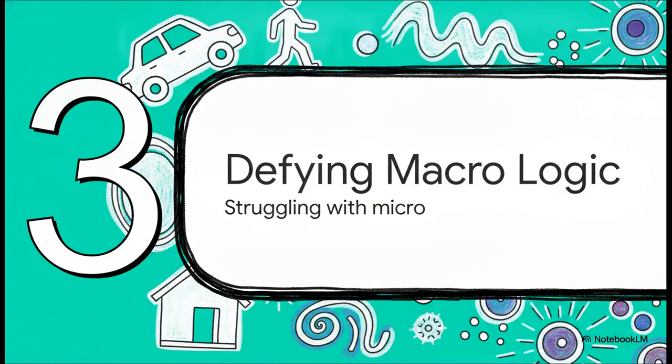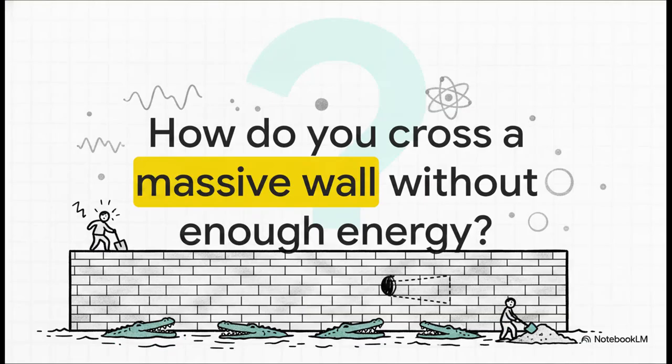Section 3. Defying everyday macro logic. Why our brains struggle with the microscopic. As we get into some of the stranger mechanics, it's worth noting that our brains evolved to understand friction and gravity, not the absolute weirdness of microscopic probabilities. Think about this for a second. How do you cross a massive alligator-infested wall without enough energy to climb it or dig under it?